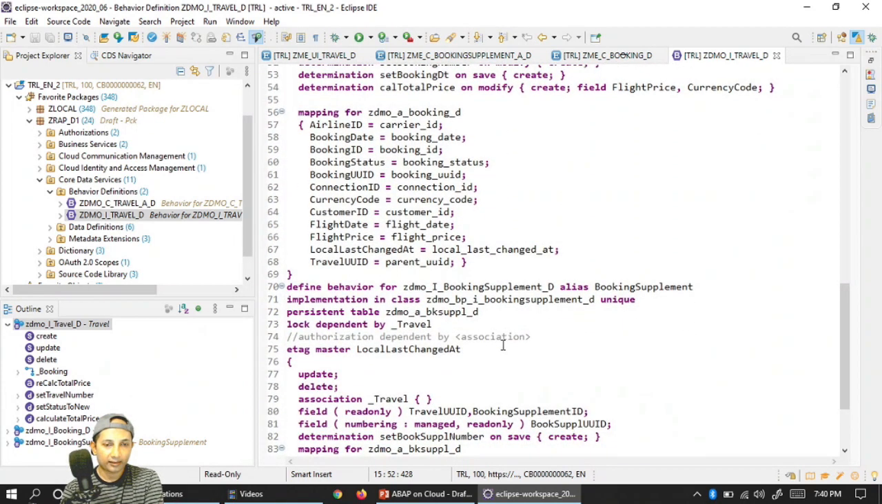And one more layer, this part is simple mapping. All the mapping you have to do carefully, because if you miss any fields, that field will not be updated. So that's the reason everything is important.